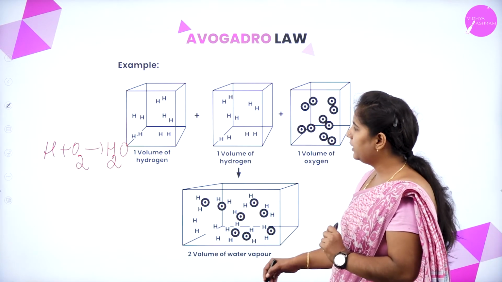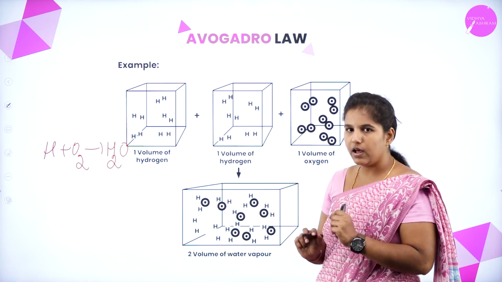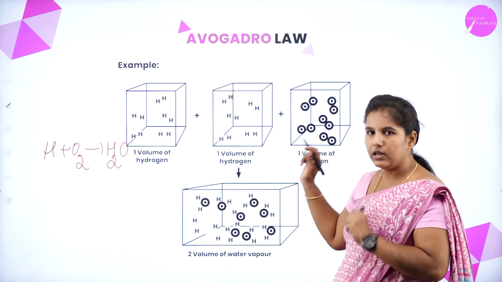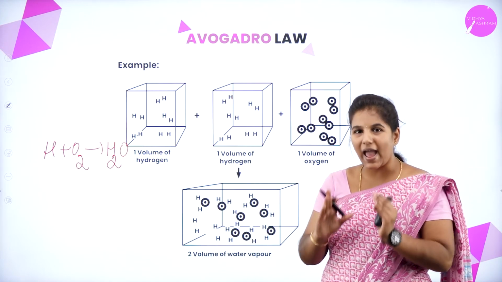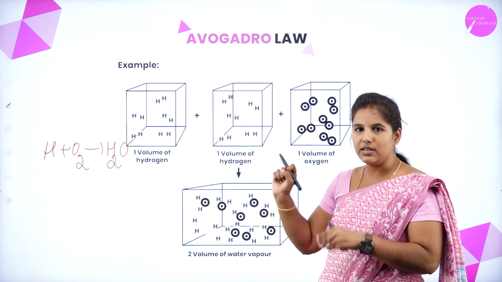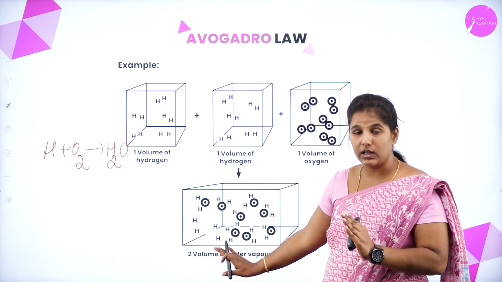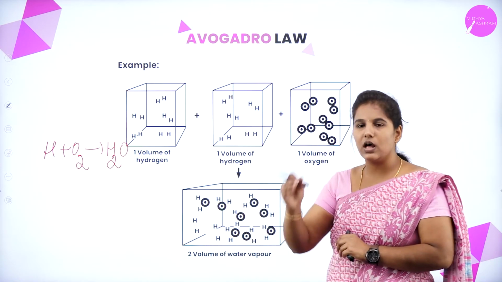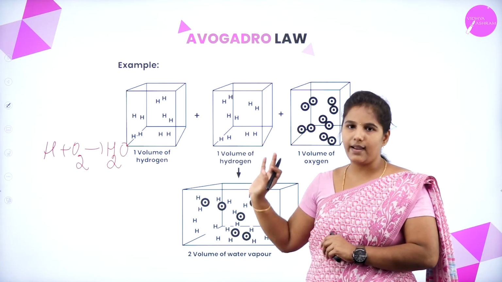For that, I know that I need 2 volumes of hydrogen that have a fixed number of atoms, whereas the oxygen molecule has a fixed number of oxygen atoms. If these two elements are combined, they form a product called water. In that water, remember, it must contain a fixed number of atoms, as it is present in the reactant.